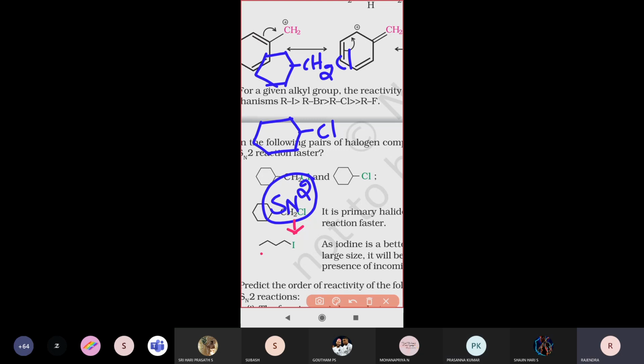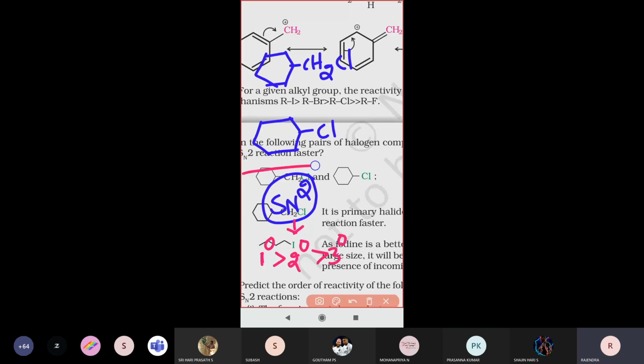Tell me the order. Which alkyl halides are very fast? Primary, sir. Primary alkyl halides are very fast, then secondary alkyl halides, then tertiary alkyl halides.